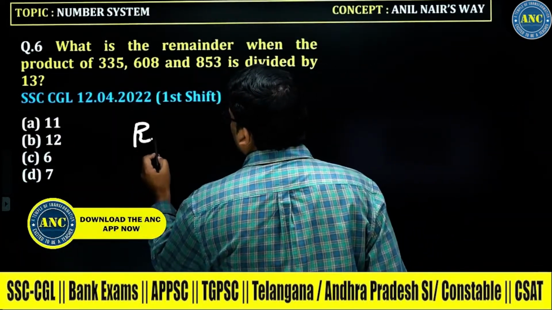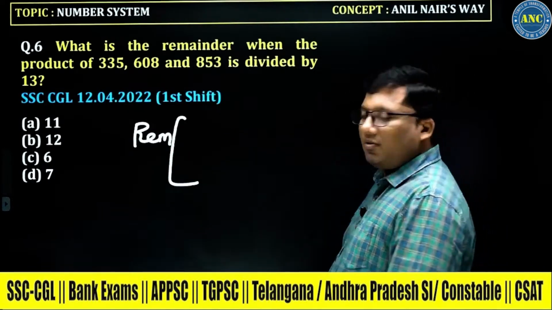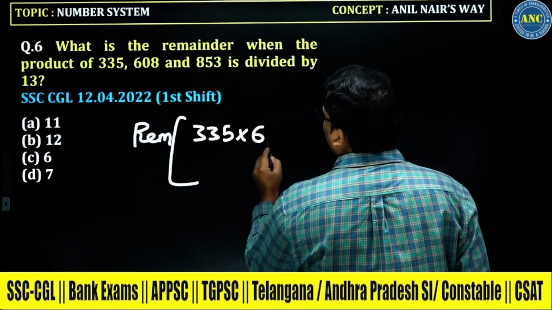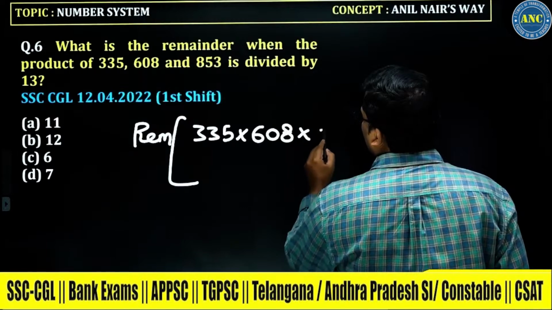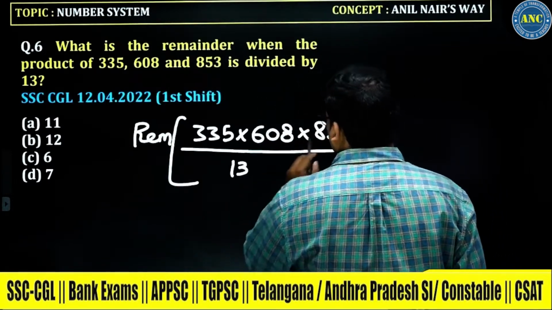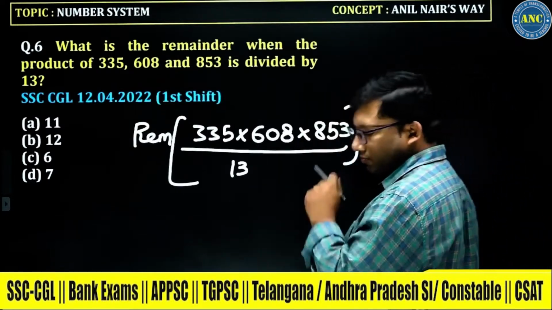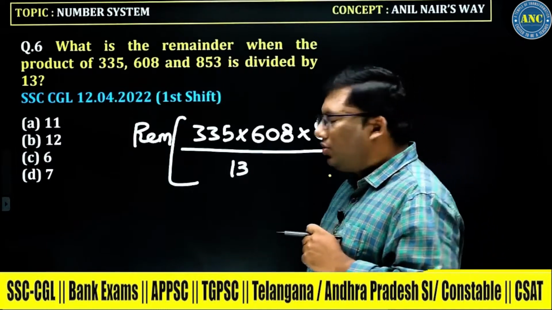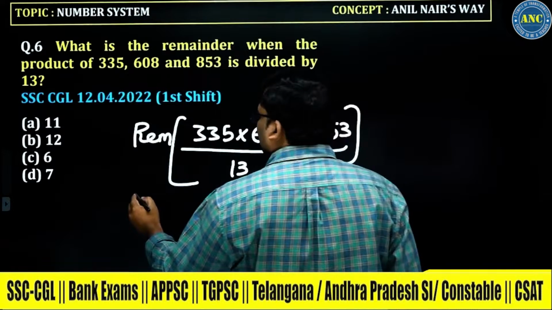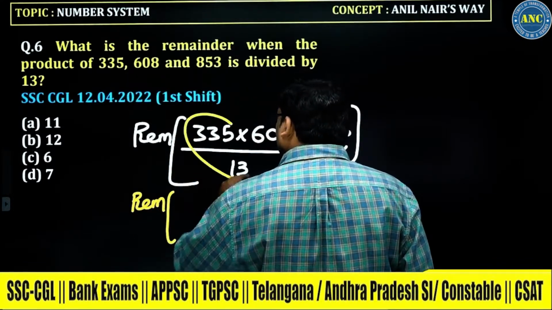This is a question based on remainder problems. What is the remainder when 335 into 608 into 853 is divided by 13? So what will be the answer? What is the concept? Take the individual numbers and divide.